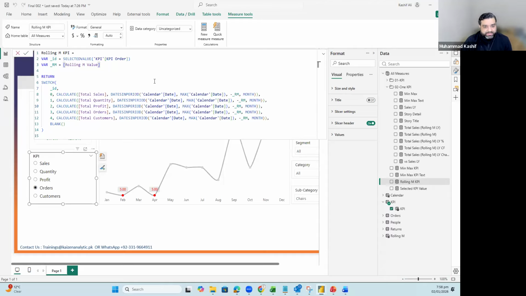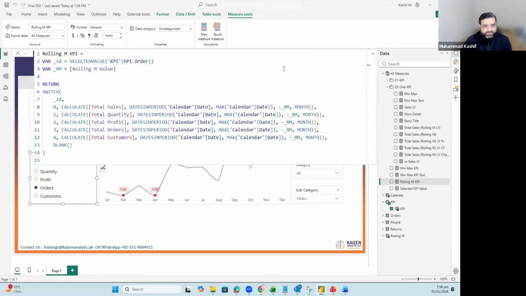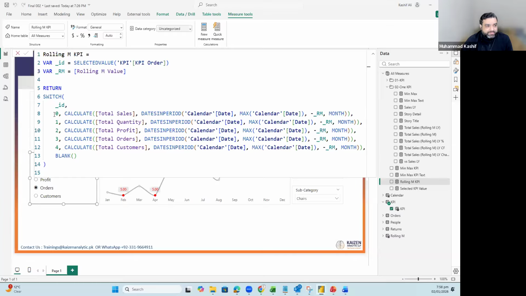So if I just take this measure, make it big, right? Okay, same thing, which is we have 5 KPIs with the numbers. So if 0 is selected, so if I've selected order, so 3 will be selected. So it will show me the value of 3. Okay, so this is my rolling M in a dynamic manner. We have 5 KPIs.